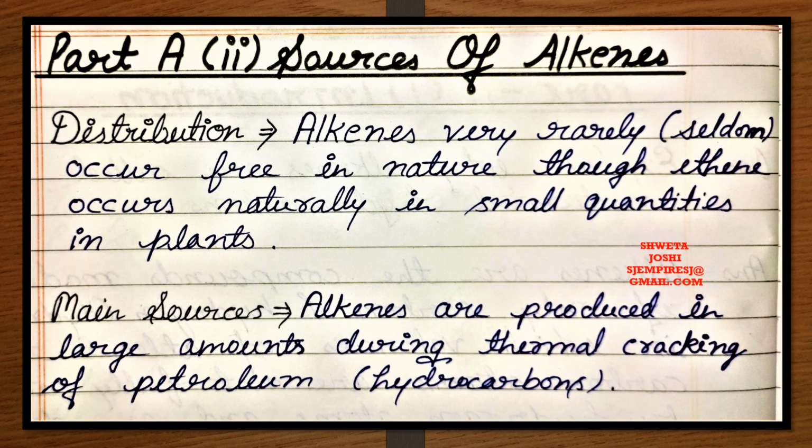Now covering sources of alkenes. First of all, the distribution part. Alkenes very rarely occur free in nature, though ethene occurs naturally in very small amounts in plants. Main sources of alkenes: alkenes are produced in large amounts during thermal cracking, which is the pyrolysis process of petroleum, which is a hydrocarbon product.